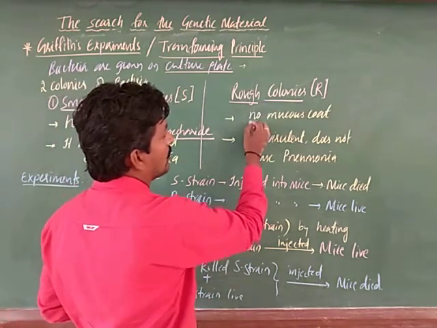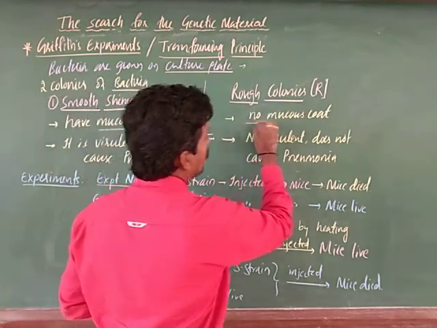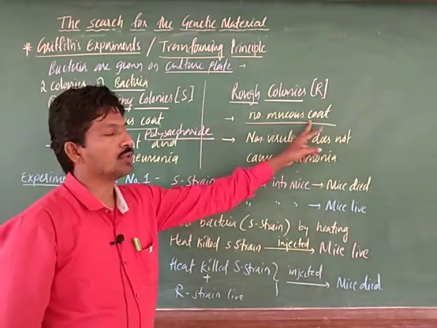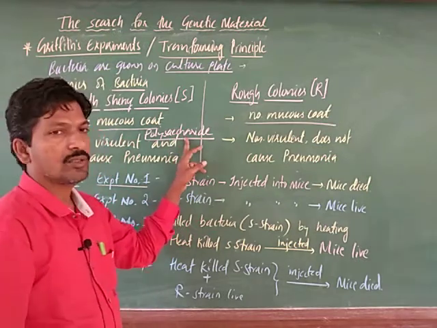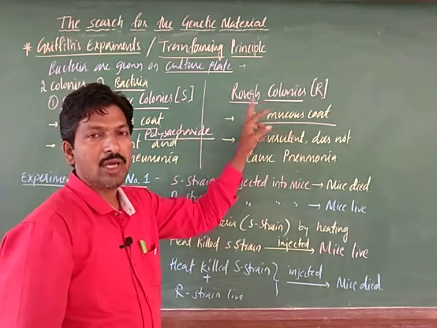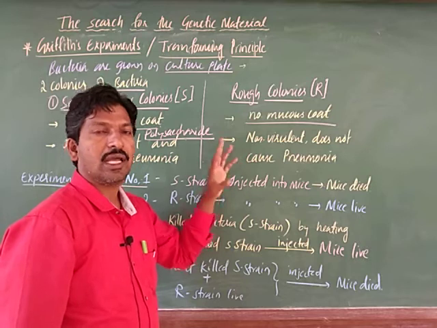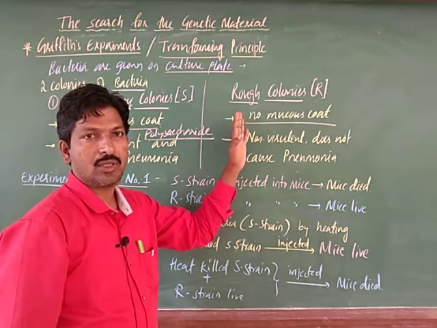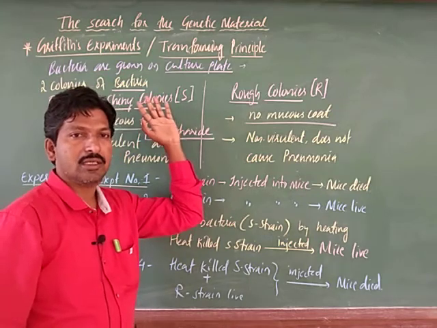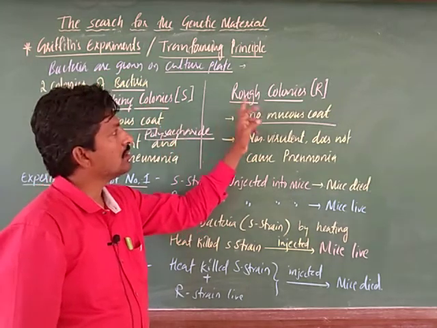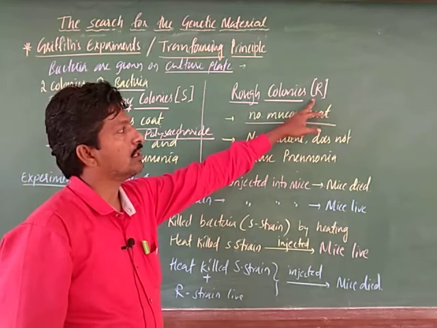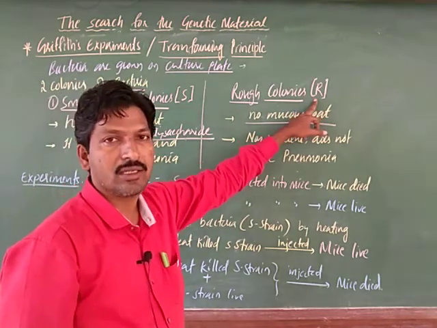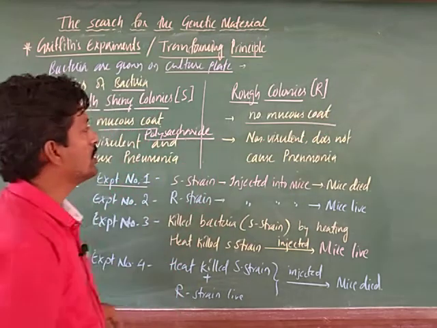Next, the rough colonies do not show any mucus coat. In this type of bacteria polysaccharide is not synthesized, hence there is no coat, hence it appears like a rough surface. So these smooth shiny ones are the S strain, and these rough colonies are the R strain. You should remember this first.